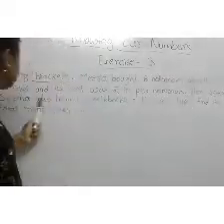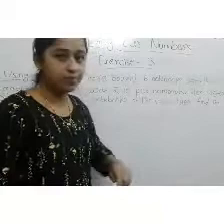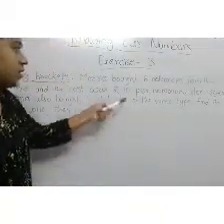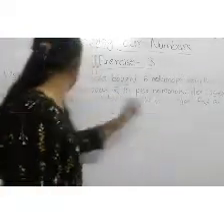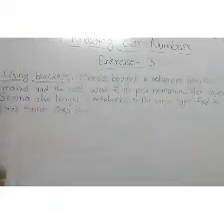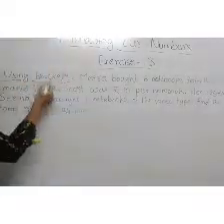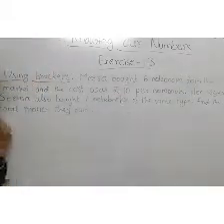Her sister Seema also bought 7 notebooks of the same type. Same type means she bought 7 notebooks, each notebook 10 rupees. Find the total money they paid. What will we do? We have to use brackets and find out the total.